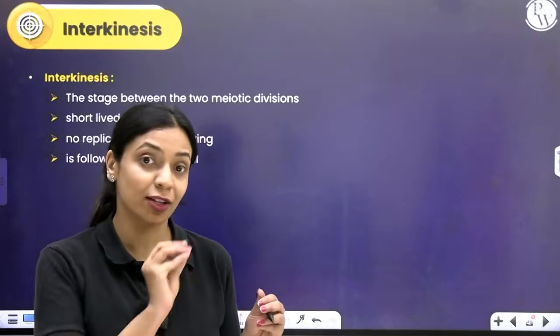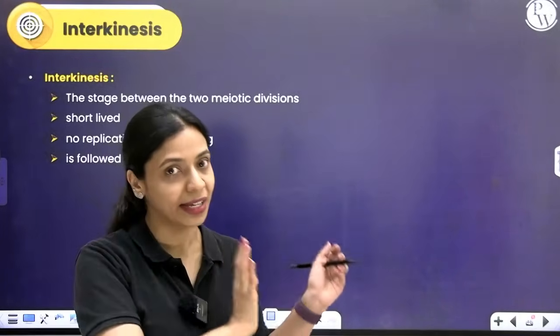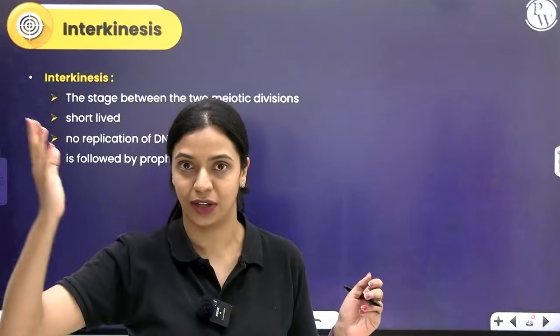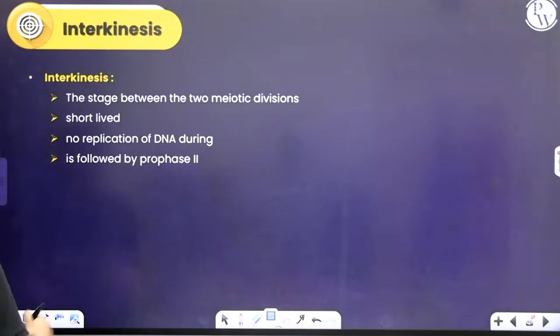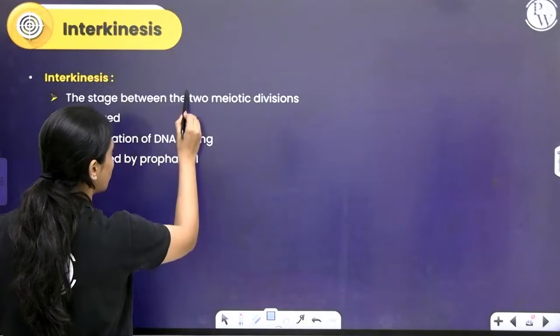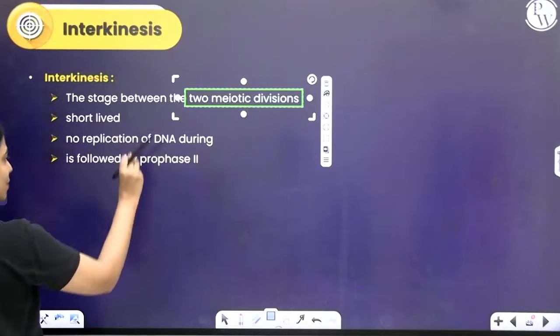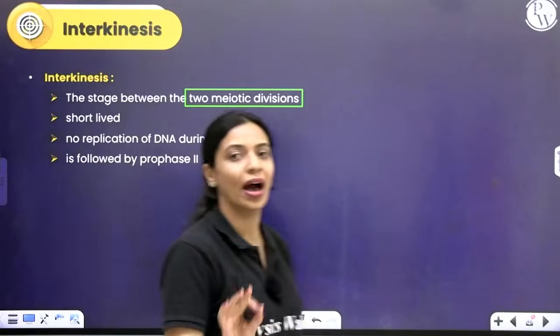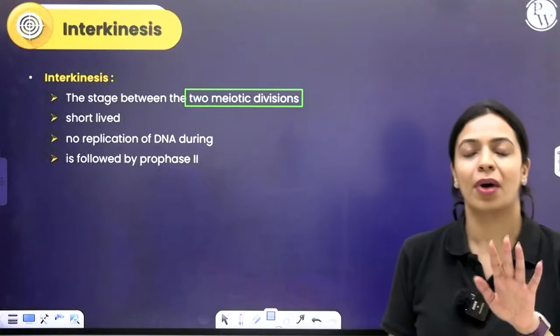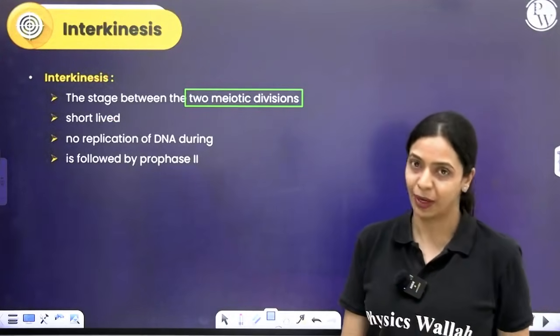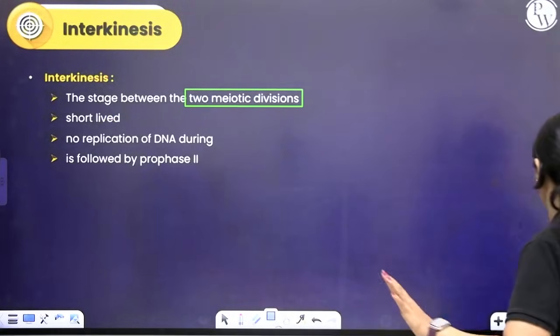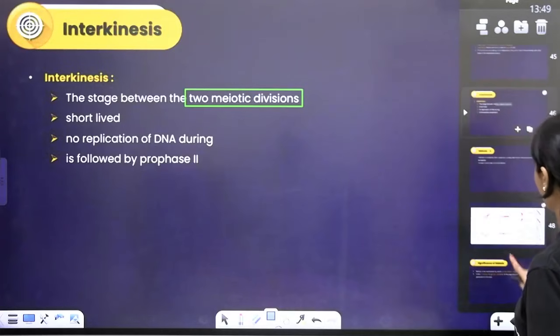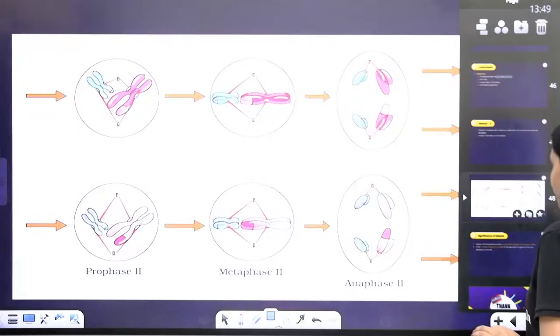But over here, there is no G1, S, G2. Interkinesis is different, interphase is different. Okay. So this is interkinesis. This is the stage between two meiotic divisions. It's a very brief period where DNA replication will not happen. After this, you have meiosis II. Meiosis II is exactly like mitosis. Okay, whatever happened in mitosis, the same thing will happen even in meiosis II.